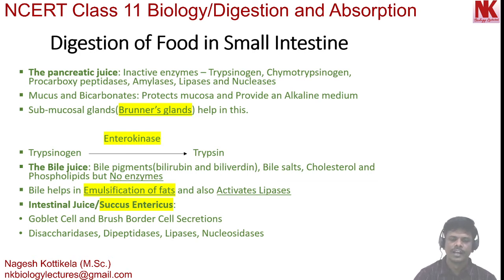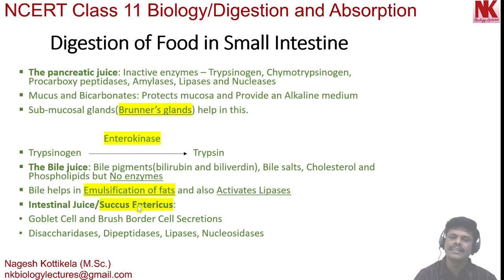Important. Moving to the next, bile juice helps in emulsification of fats. This is nothing but large fat globules breaking down into simpler, tiny fat droplets. That process is called emulsification of fats, and bile salts play a very important role in emulsification of fats. Not only this, bile juice also activates lipases. Important.